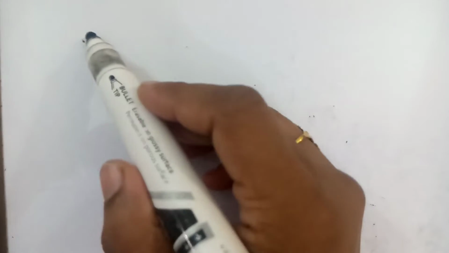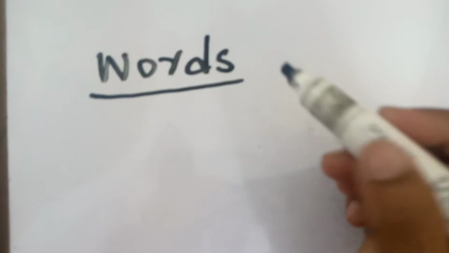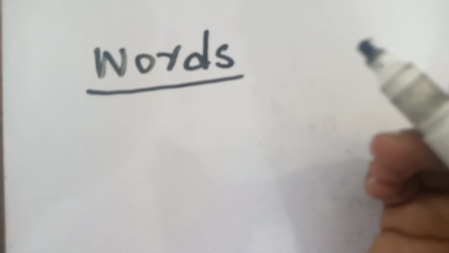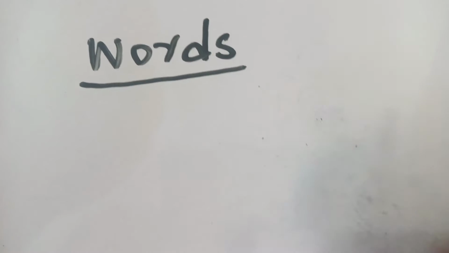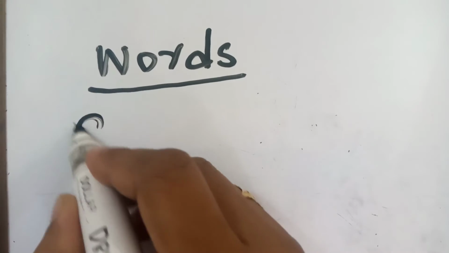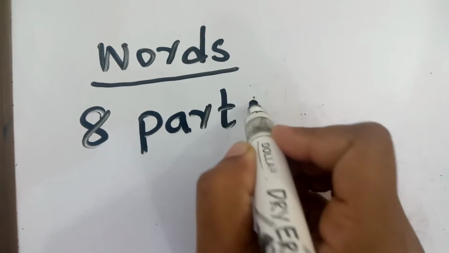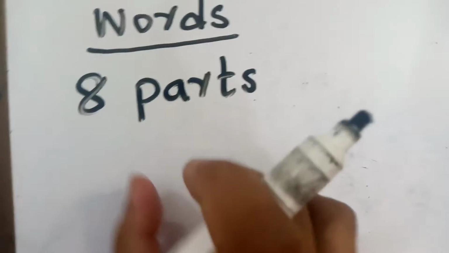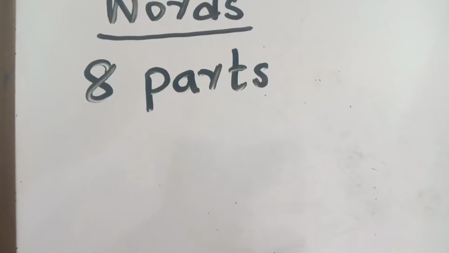Okay, now we need to understand that words are classed into 8 categories. How many categories? 8 categories, 8 parts, and those categories are called parts of speech, right? So it means that whatever we say, whatever we speak will be one of these 8 parts, right? Let us discuss each and every part first briefly and then in detail, right?